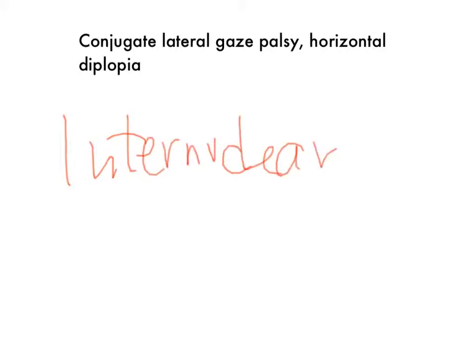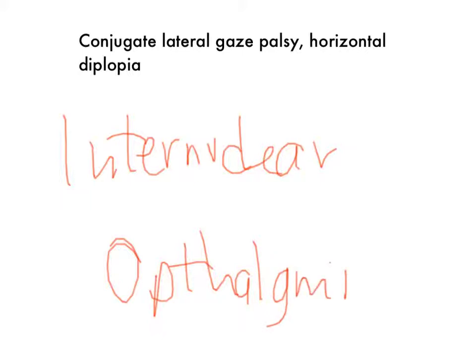Conjugate lateral gaze palsy, horizontal diplopia. This is going to be internuclear ophthalmoplegia. Okay, and remember, this can be due to a couple things. It can be due to stroke. If it's stroke, it's going to be unilateral. If it's bilateral, it's going to be multiple sclerosis. Remember, if you have loss of the medial longitudinal fasciculus, then you're not going to be able to move your lateral rectus on the opposite side of your gaze.